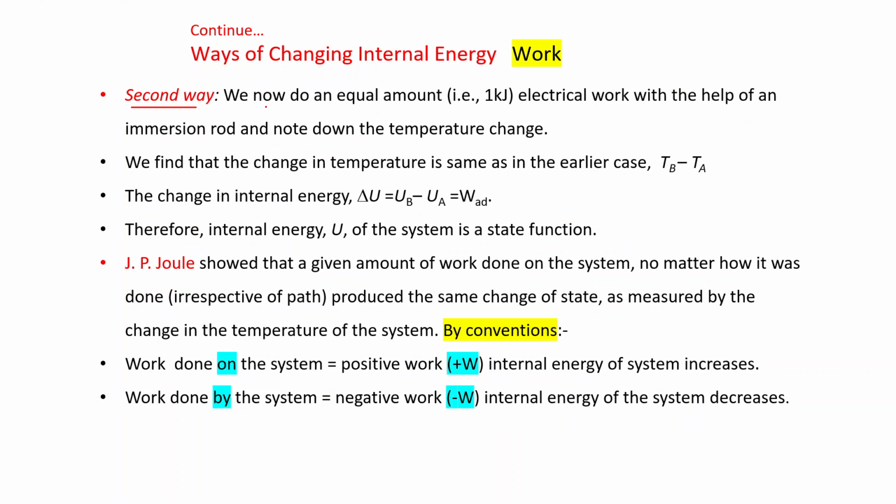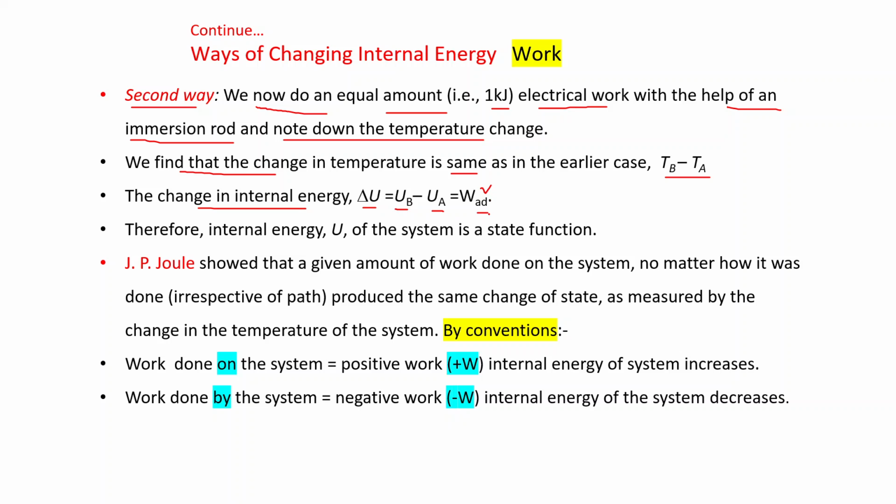There is a second way. We now do an equal amount, that is 1 kilojoule, of electrical work with the help of an immersion rod. I think you are familiar with this immersion rod. This is used to give hot water. Is it clear? This is the immersion rod, and we note down the temperature change. We find that the change in temperature is the same as in the earlier case, that is in the case of mechanical work, TB minus TA. That's why the change in internal energy is again delta U equal to UB minus UA, and in this case again W is for an adiabatic process.